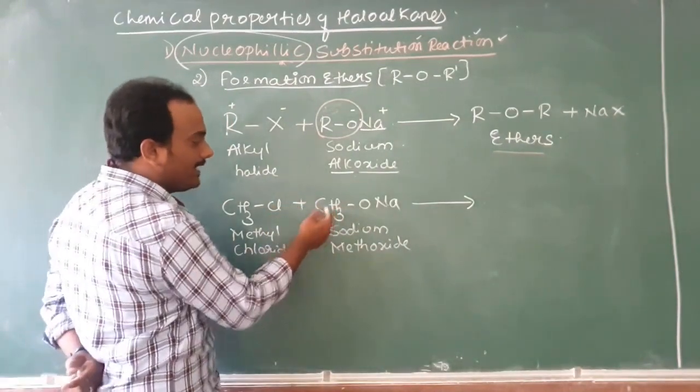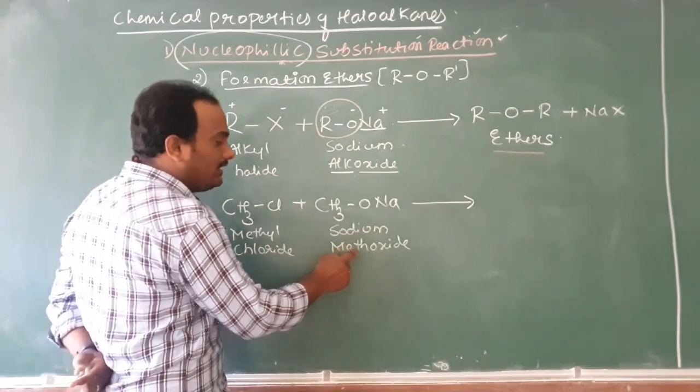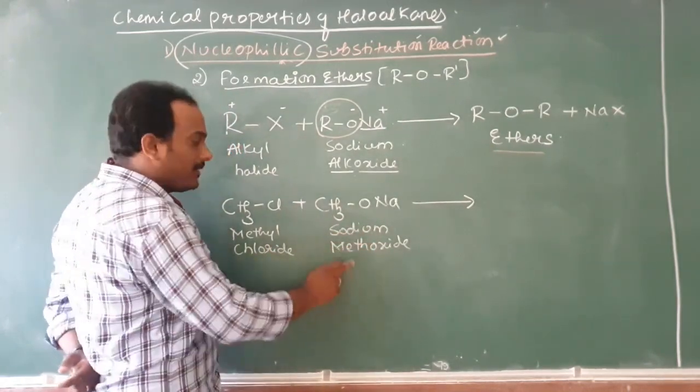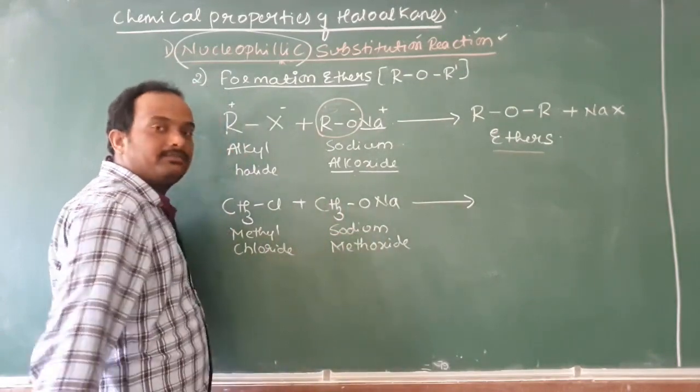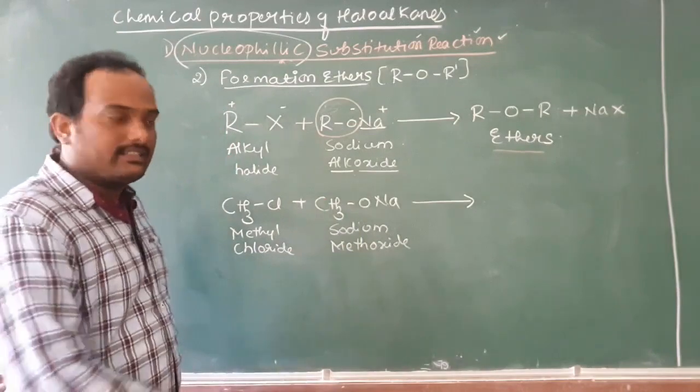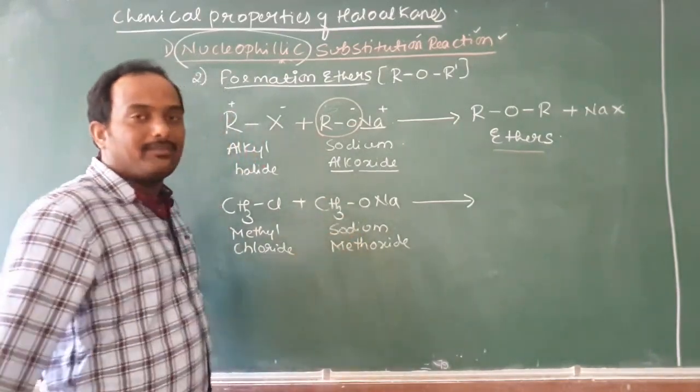If imagine 2 carbon atoms are there here, then it becomes sodium ethoxide. 3 carbon, sodium propoxide. 5 carbon atoms, sodium pentoxide. Am I right or not? 8 carbon atoms, sodium octoxide. Am I right or not? Like that, the sodium alkoxide name can be derived.